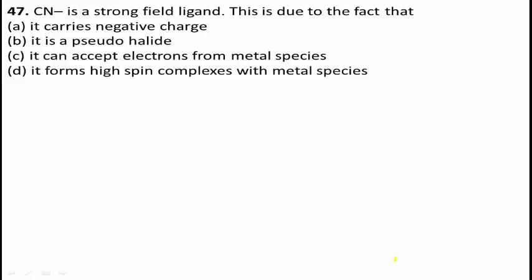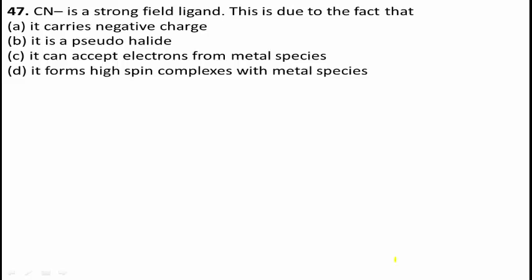CN minus is one of the strong field ligands as it is a pseudo halide ion. Remember, it is a pseudo halide ion. These ions are strong coordinating ligands and hence they have the tendency to form a sigma bond from the pseudo halide to the metal and pi bond from the metal to the pseudo halide.